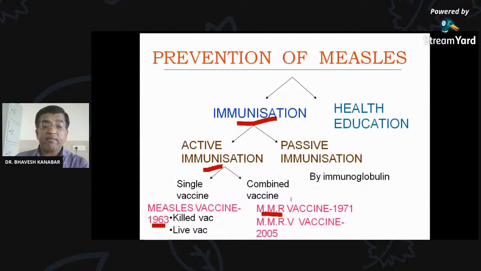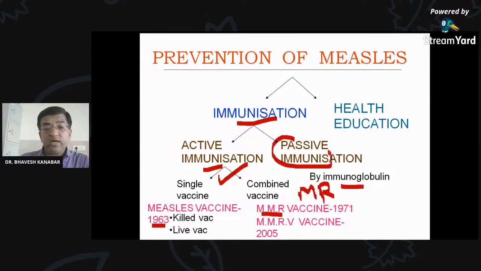Okay, and MR vaccine, here it is not mentioned, but we are using MR vaccine. Right? We are using in India MR vaccine, means measles and rubella, in government immunization program. MMR is also used in private setup. Passive immunization by immunoglobulin, but in the government system we only use active immunization. Passive immunization is not needed at all.